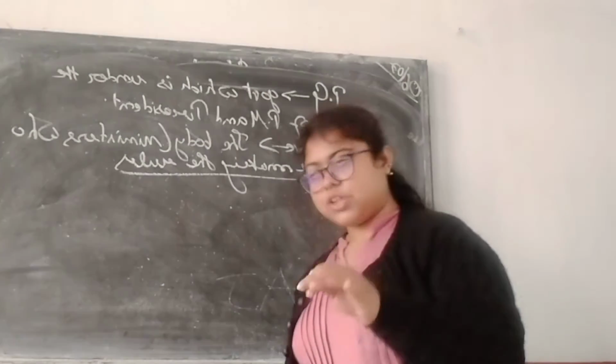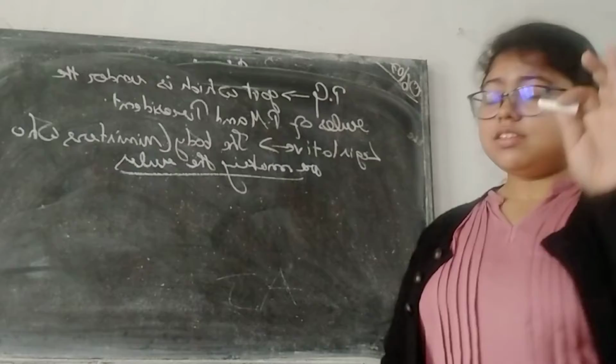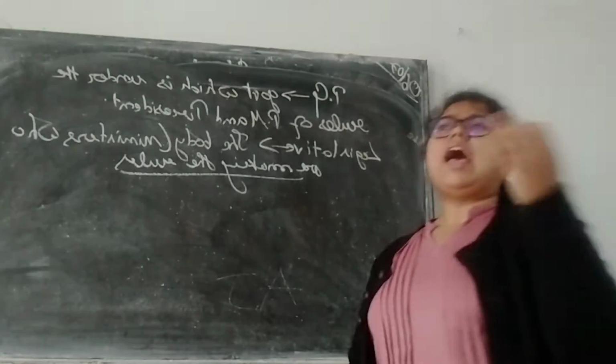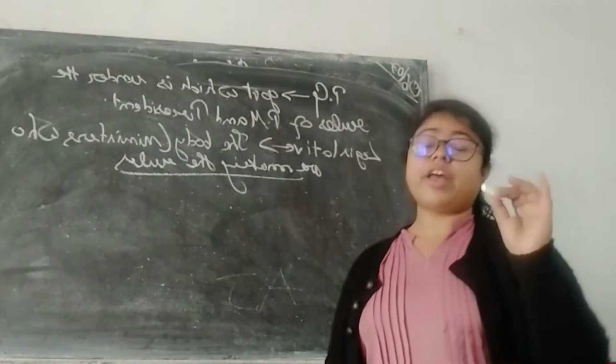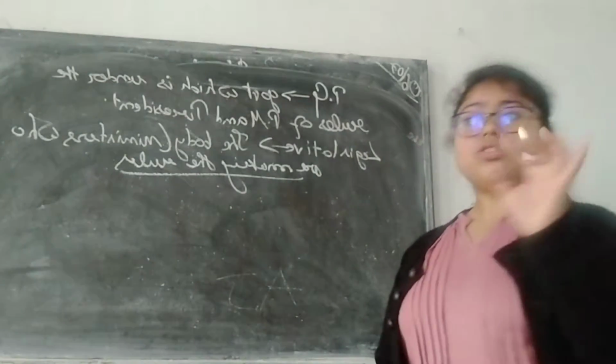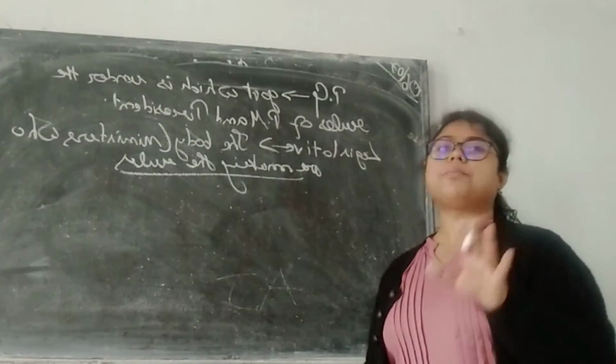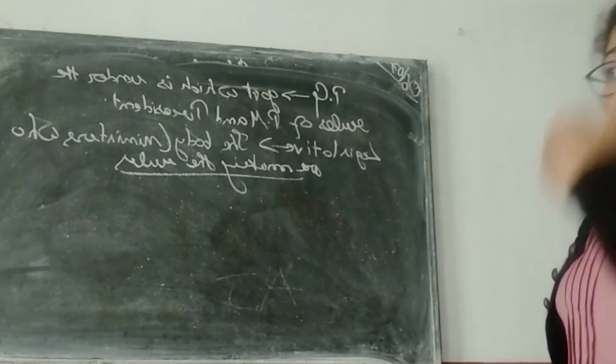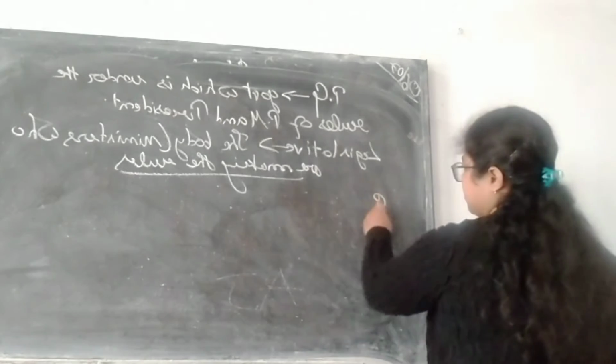It's especially the prime minister. He makes the rule and it has been given to the president, where he has to give his assent. What do you mean by assent? Assent means signature, that is approval. Okay, now when approval is given, it comes to executive.